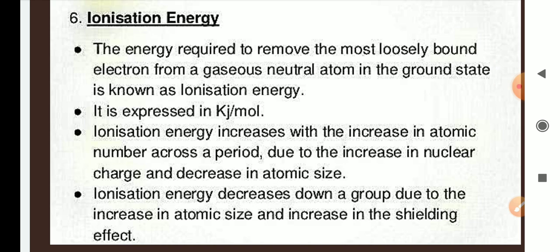So, when the atomic number is increasing, that means the number of electrons in the outermost shell is increasing, and the attraction between protons and electrons is also increasing. That's why atomic radius decreases. So, ionization energy is the energy to remove an electron from the outermost shell.